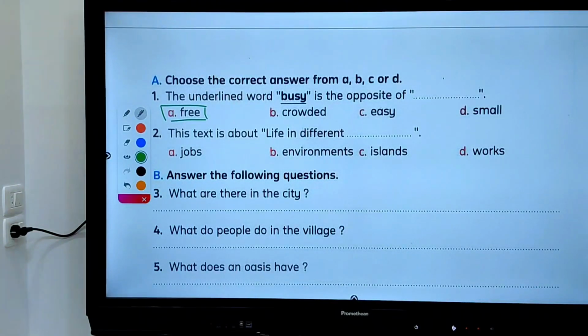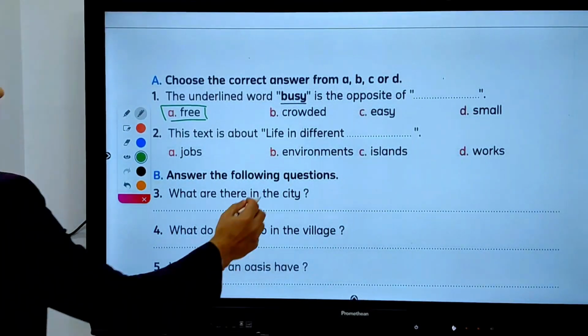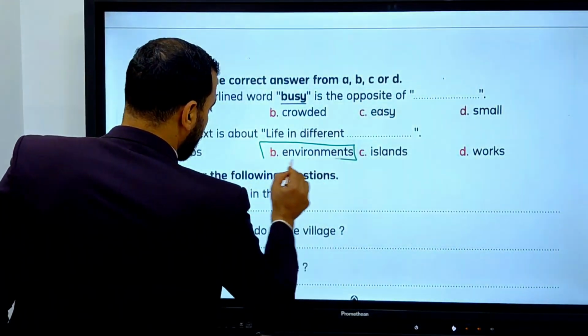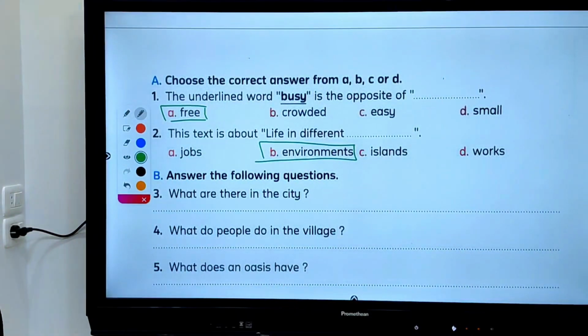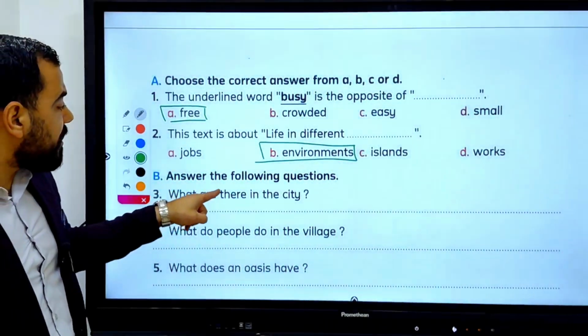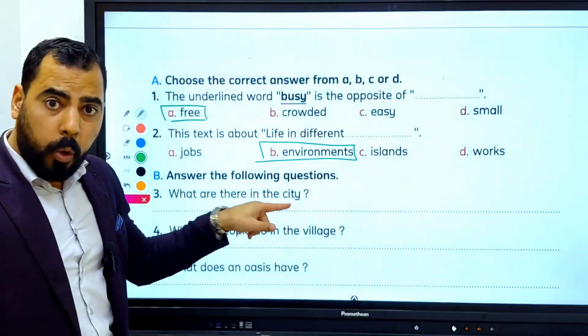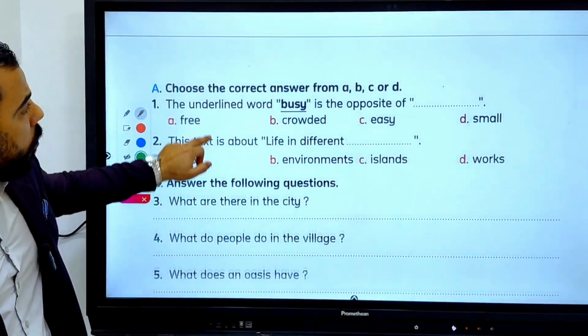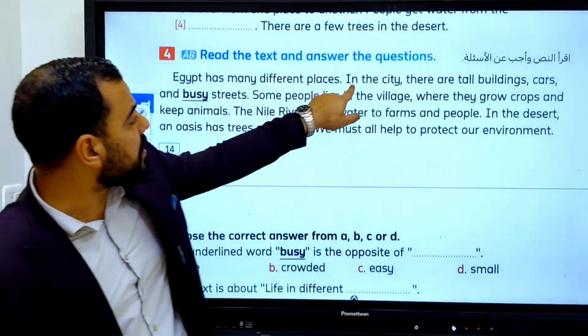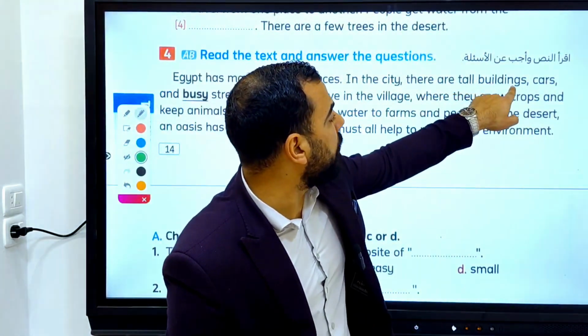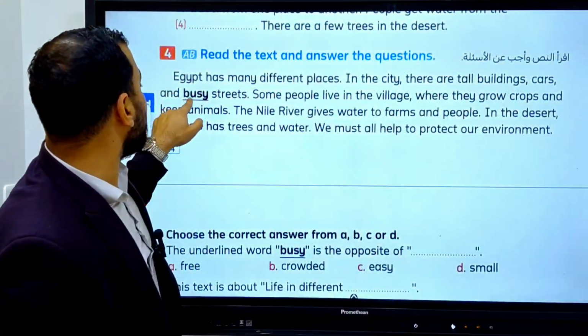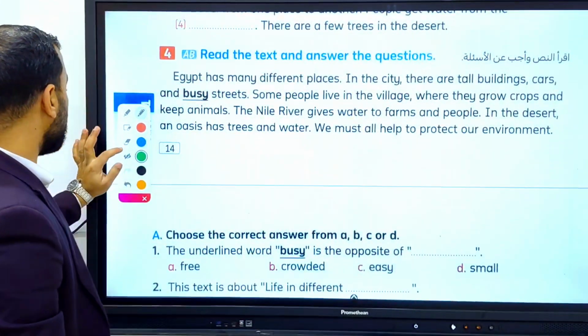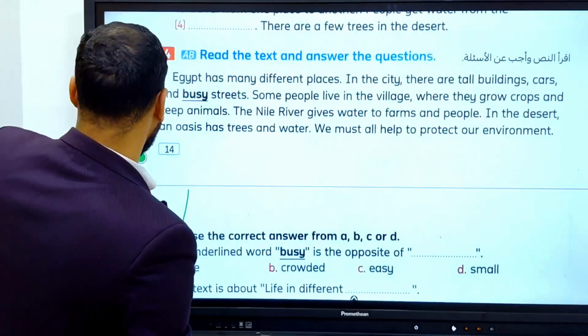Okay? Yes. This text is about life in different environments. Answer the following question. What are there in the city? So we need to go back to find out what are there in the city. In the city, there are tall buildings, cars, and busy streets. Okay, so we need to write in the city,